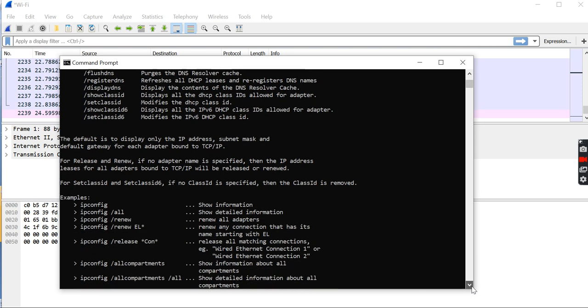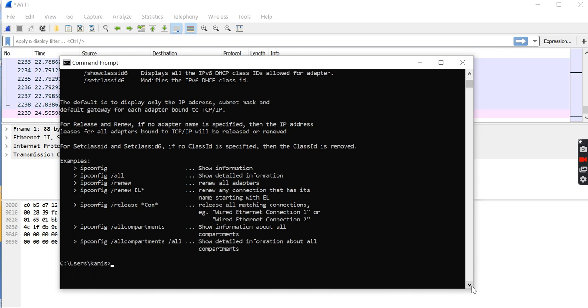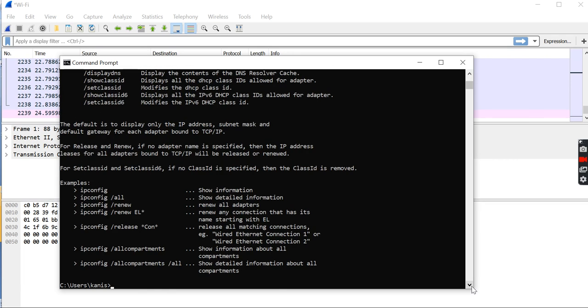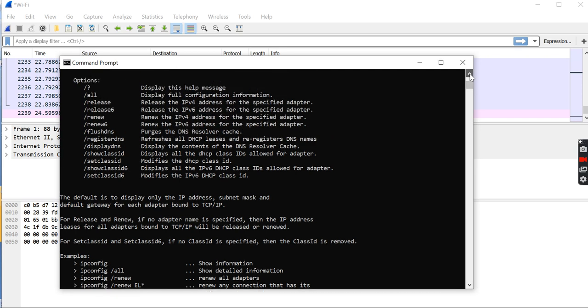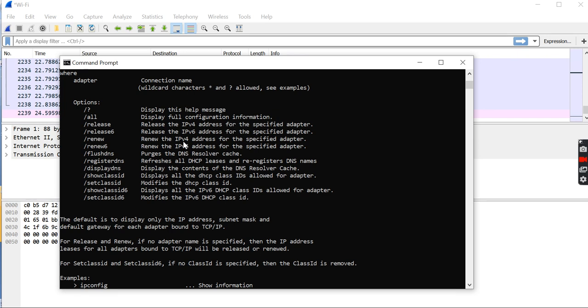Now we have to try giving another command: we enter nslookup ecu.edu.au, then we press enter. So there is also a lot of information being captured: connection names, displays these messages, default is to display only the IP address, subnet mask, etc.